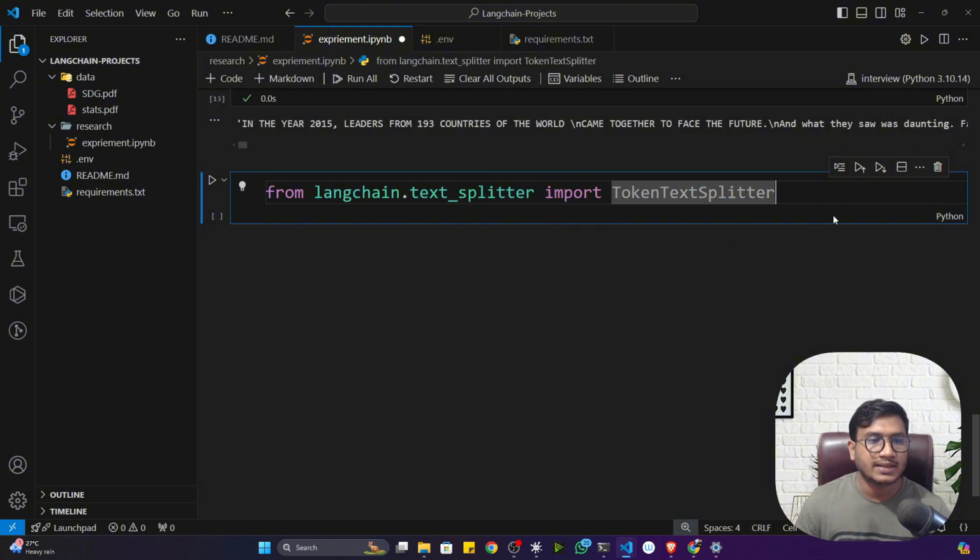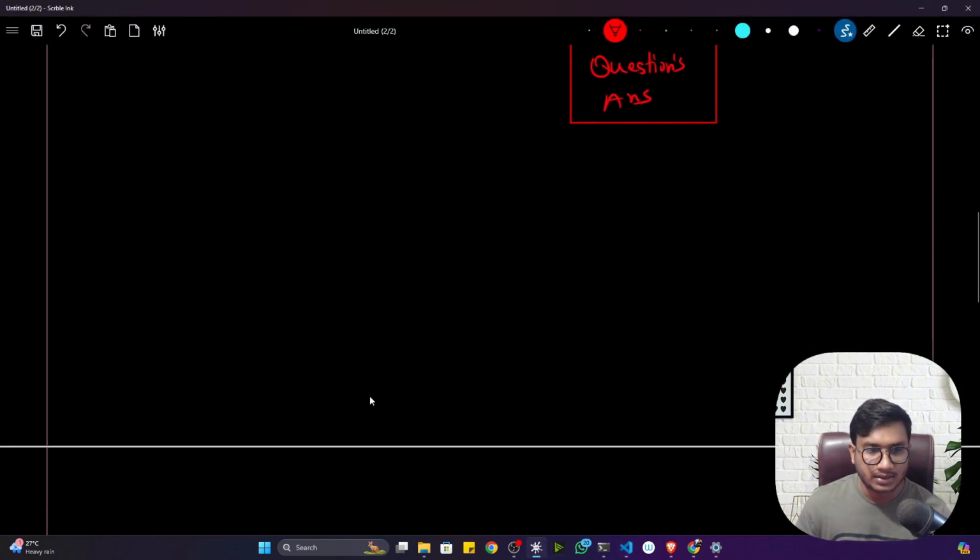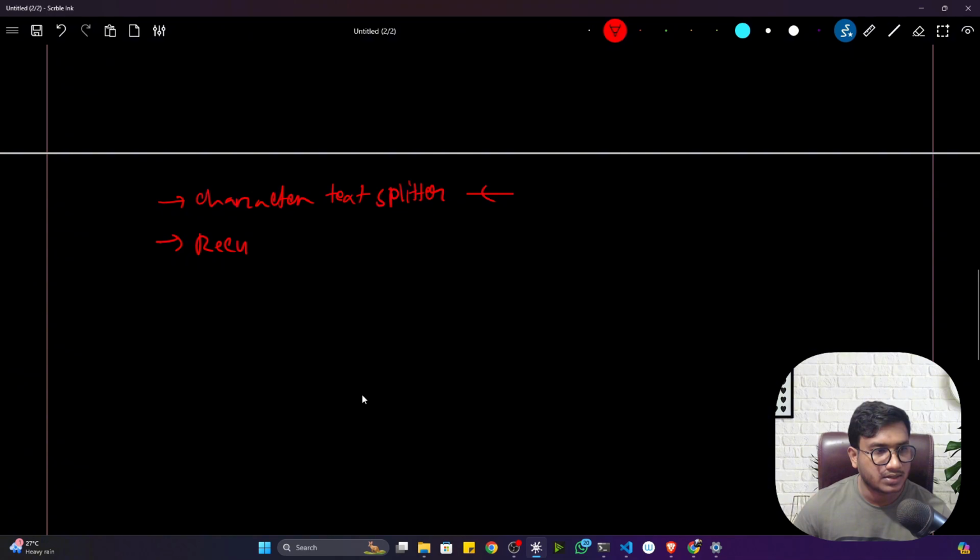Previously I think we used something called character text splitter, then recursive text splitter. With the help of the character text splitter we can perform the chunking operation, I think you remember. Then we also have the recursive text splitter, which is another method to perform the chunking operation. And now we'll be using something called token text splitter. What is the difference between token text splitter and character and recursive?